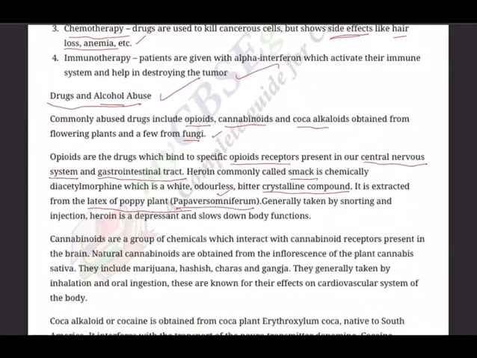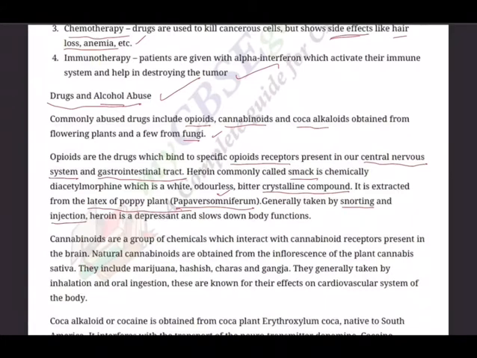One more question it is. And latex, which part? This is a UPSC or NEET question: this smack is obtained from which part of the plant body? Latex. Generally taken by snorting and injection, through the nose or through intravenous injection.